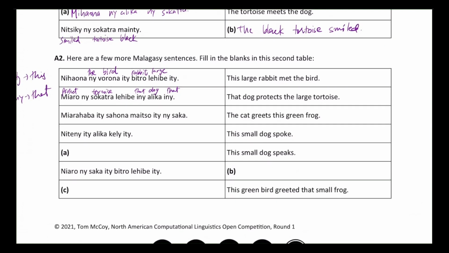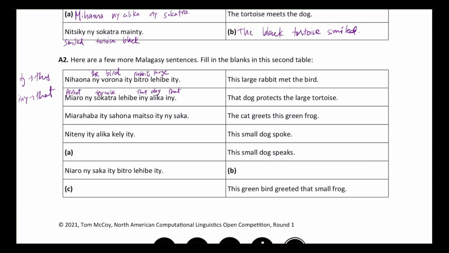All right, let's continue. The next one is the cat greets this green frog. So once again, let's do our usual procedure. We know that the verb is going to be first, which means this means greet. We have sahona, which would be the object because the object comes after the verb, and in this case the object is this green frog. We see the same use of the before and after employed over here. So we know that frog is over here, green is over this from the adjective noun adjective rule, the iti, and then nisaka, which would be the cat because that would be the subject in the sentence.